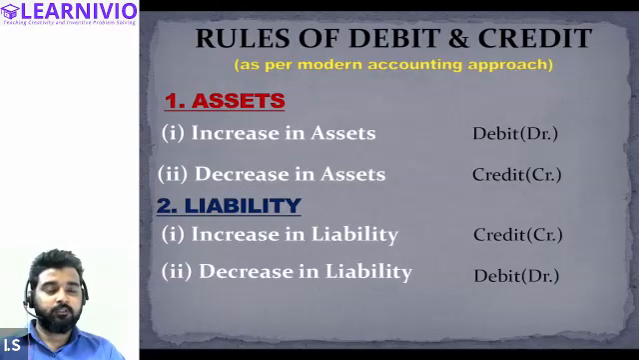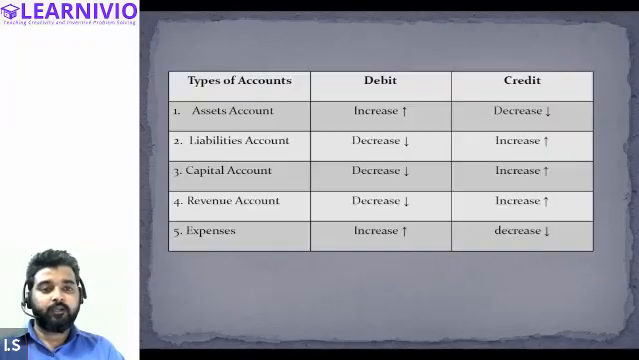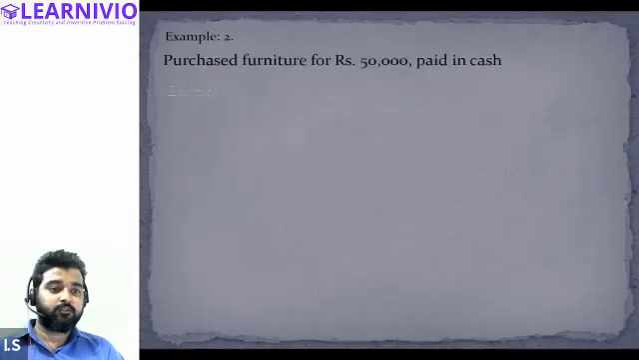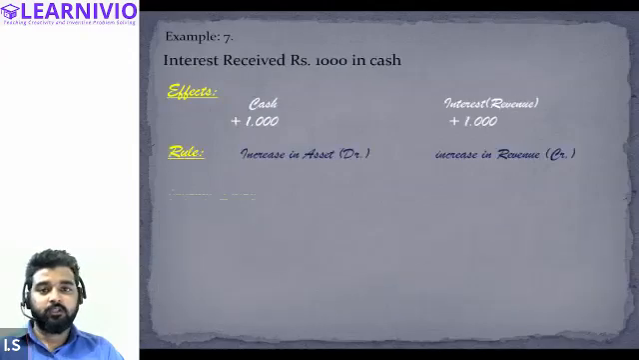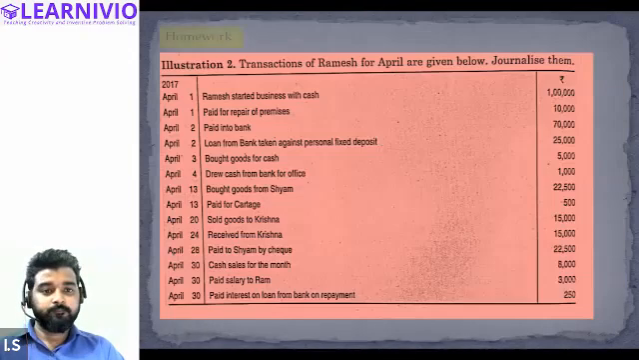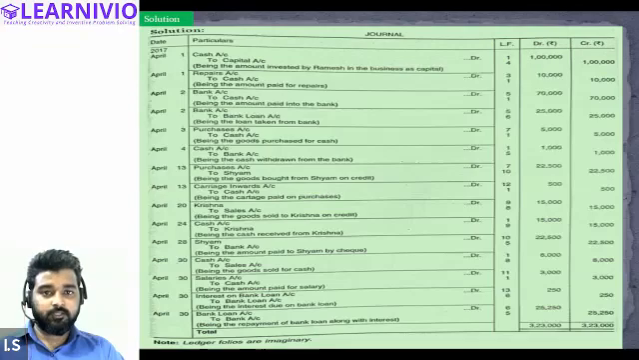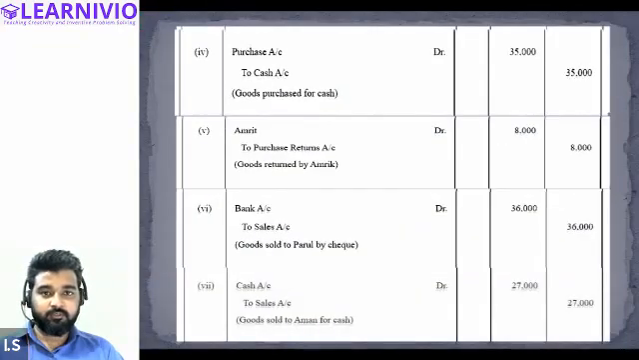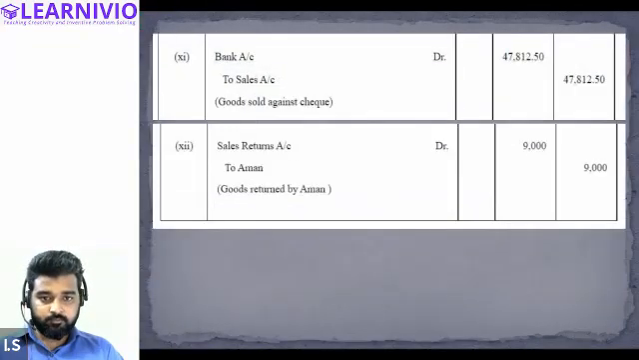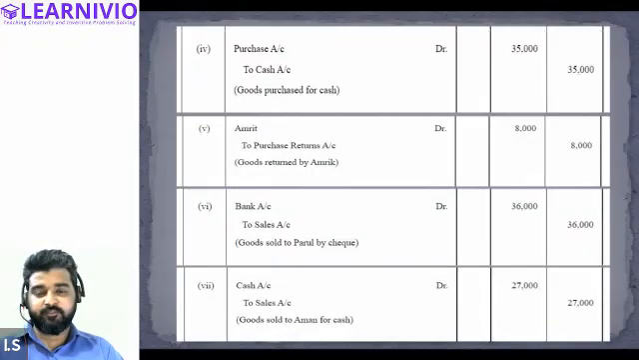Then we recalled the rules of debit and credit of the modern accounting approach. And after that, we started doing journal entries, taking a few examples. I think in the last class, we covered only one question.